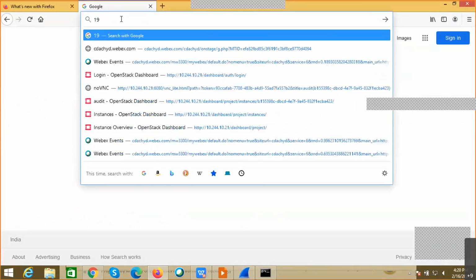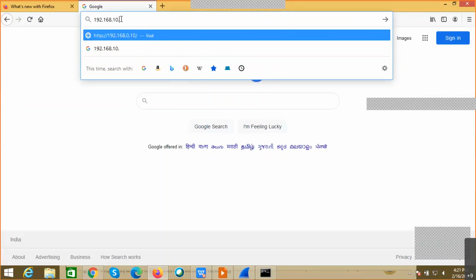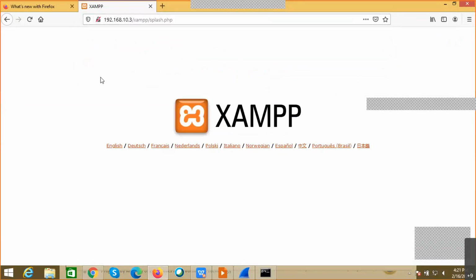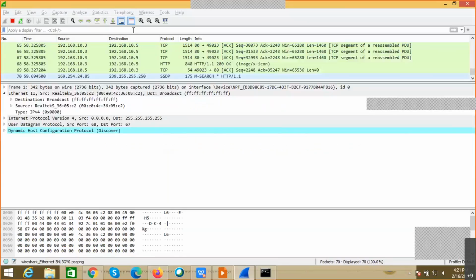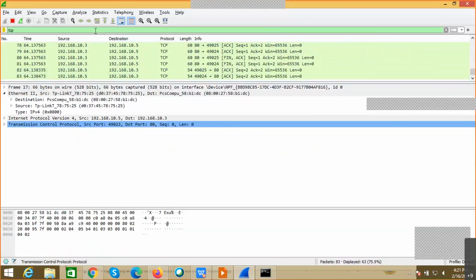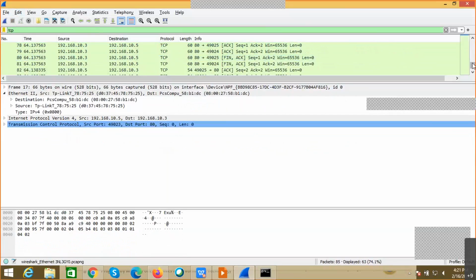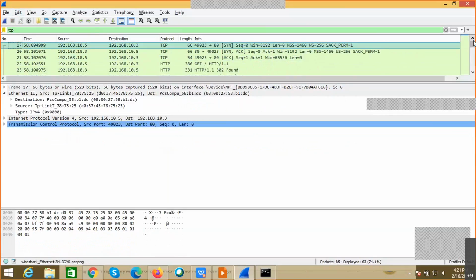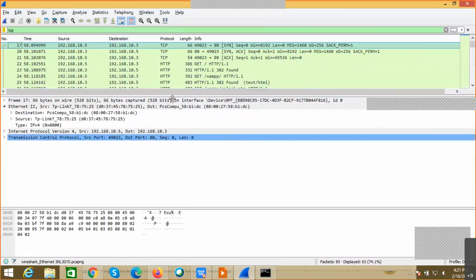I have already another website on this, 192.168.10.3. Okay, so this is one sample website which is running on 10.3. Now I'll try to show this. Now you can see there is a lot of communication that is already done. I'm stopping this communication. Okay, now you can see this is the three-way handshake which we're talking about.